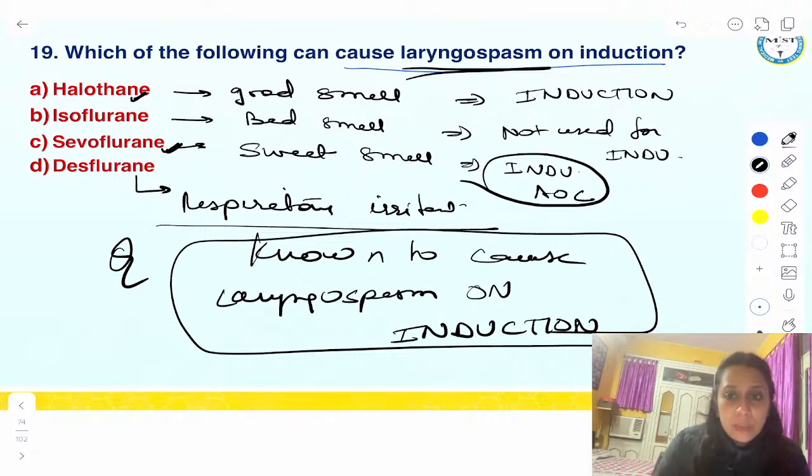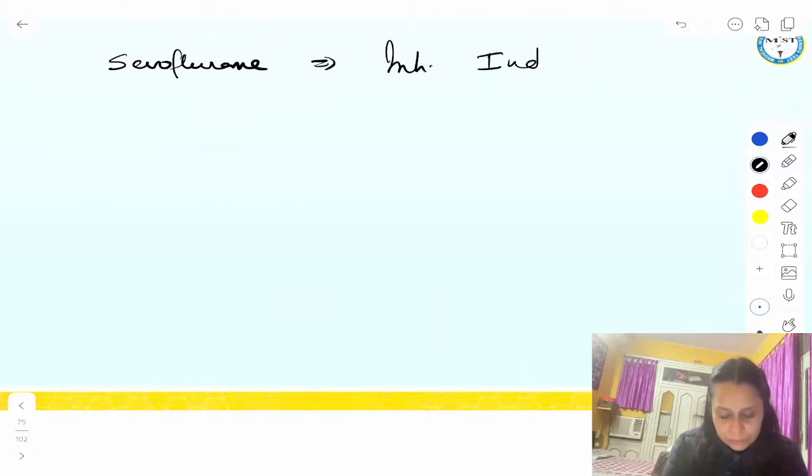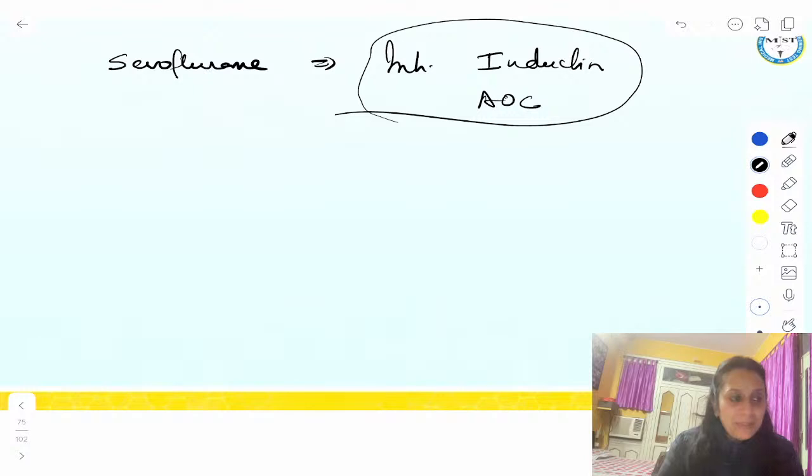It can be used for induction if sevoflurane is not available. In India, we are using halothane in so many places if sevoflurane is not available, right? Desflurane, the latest agent, is a respiratory irritant and we don't use it for induction. Got it? So remember, sevoflurane is the inhalational induction agent of choice. Best agent for induction. Right, everyone?